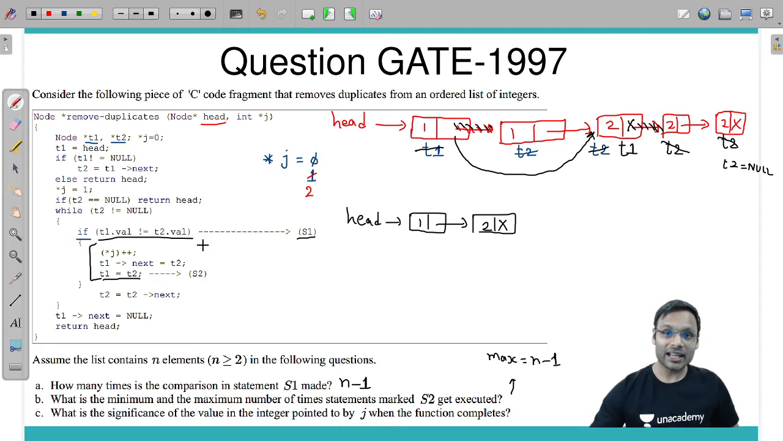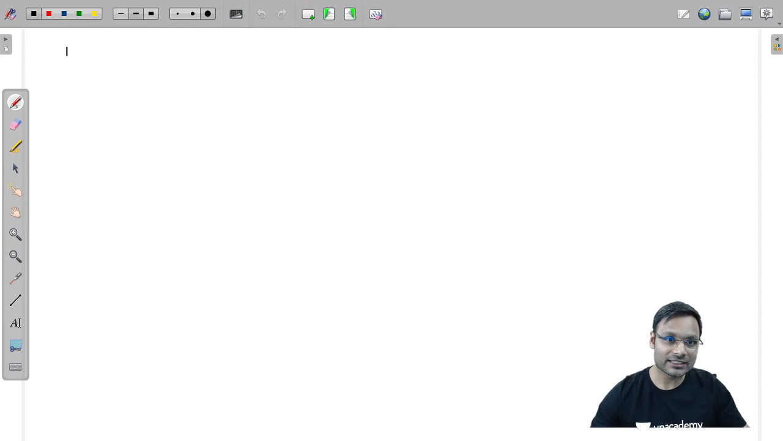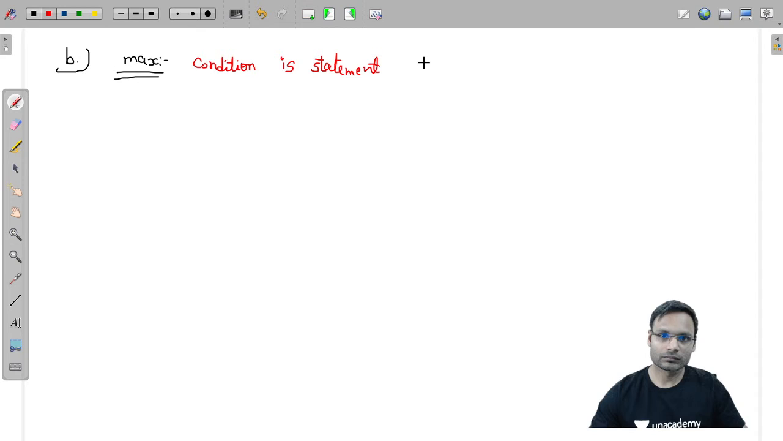Every single time this condition is false. So I am talking about answer B. For answer B, if I want maximum value, it means the condition in statement S1 is true every time, which means maximum n minus 1 times S2 gets executed.